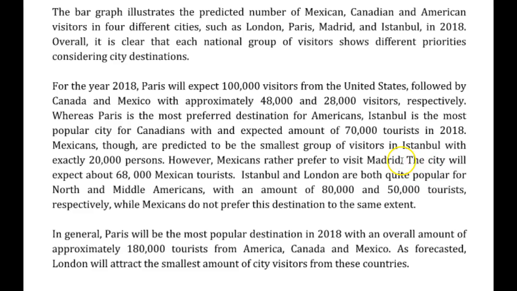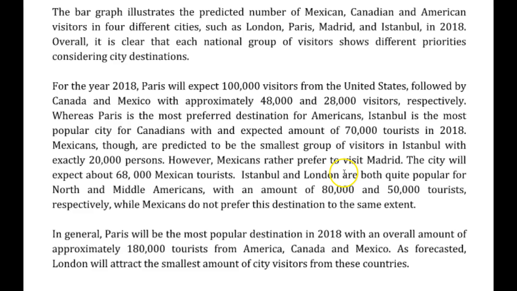And I would use a semicolon here, because these two are related, but they are both complete sentences. So we could say, however, Mexicans strongly prefer to visit Madrid; the city expects. Or we could say 68,000 Mexican tourists are expected to visit the city.